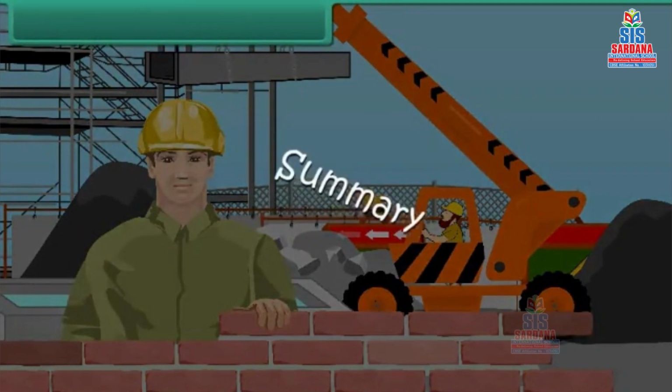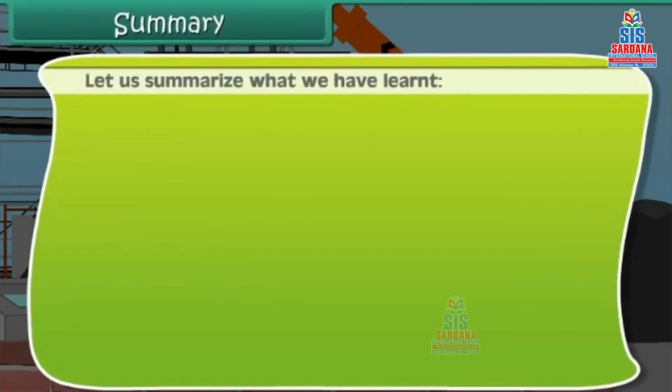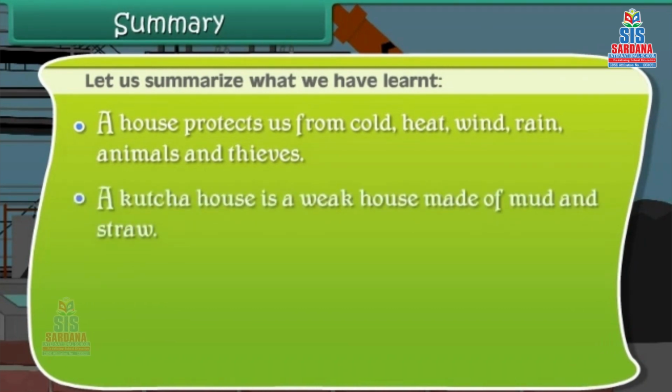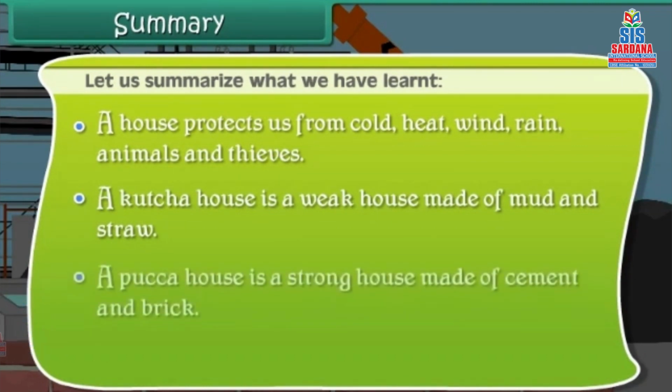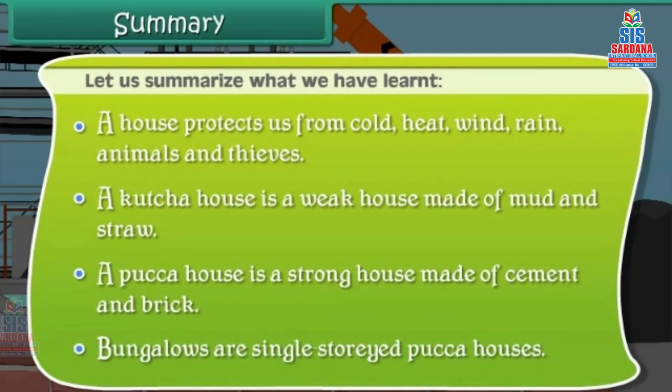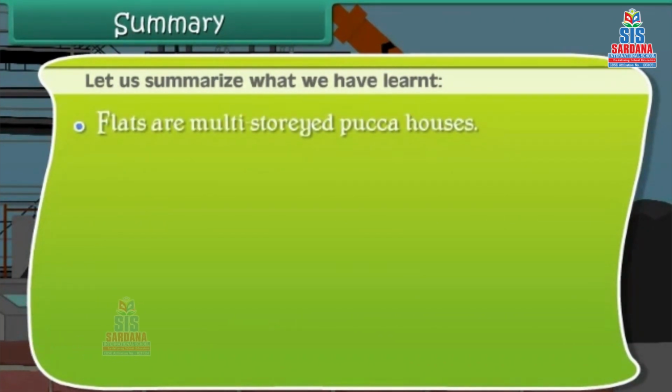Summary. Let us summarize what we have learnt. A house protects us from cold, heat, wind, rain, animals and thieves. A kacha house is a weak house made of mud and straw. A pakka house is a strong house made of cement and brick. Bungalows are single-storied pakka houses. Flats are multi-storied pakka houses.